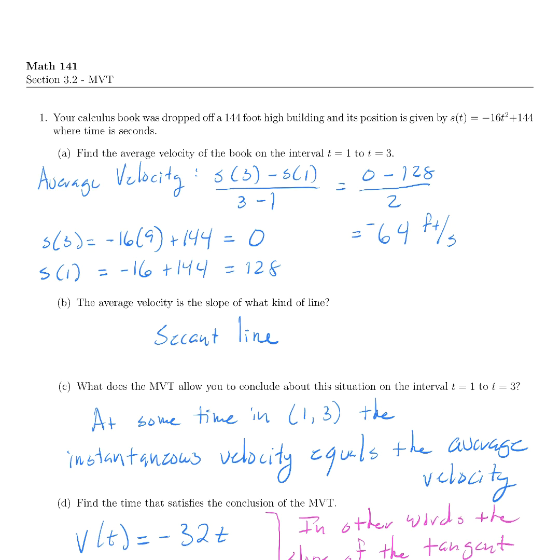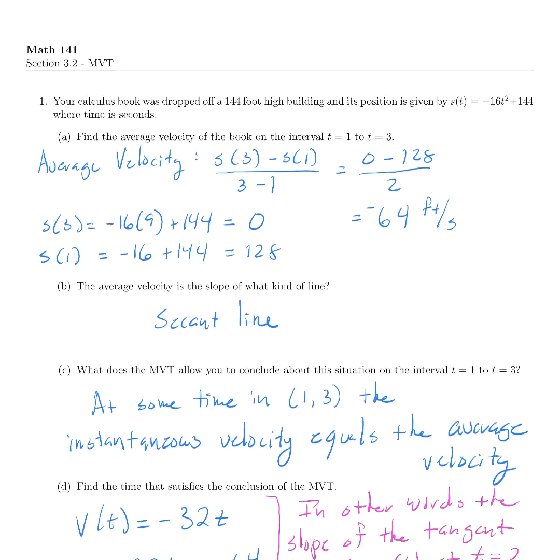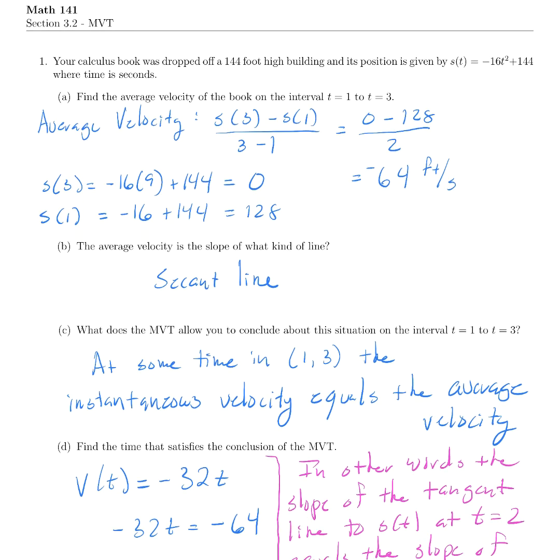Here are the solutions to the 3.2 activity on the mean value theorem. The first problem says your calculus book was dropped off a 144 foot high building and its position is given by s of t equals negative 16t squared plus 144, where time is in seconds. Find the average velocity on the time interval from t equals 1 to t equals 3.